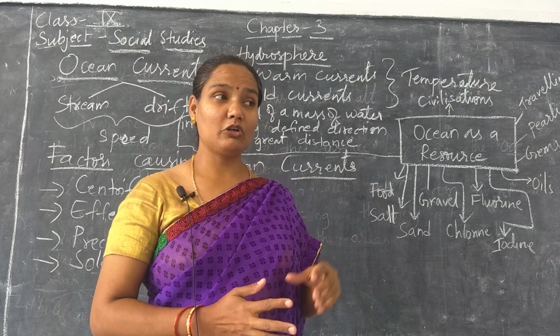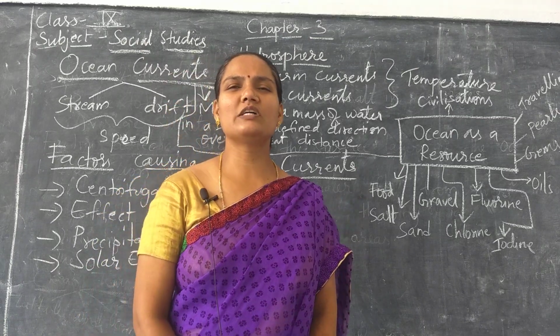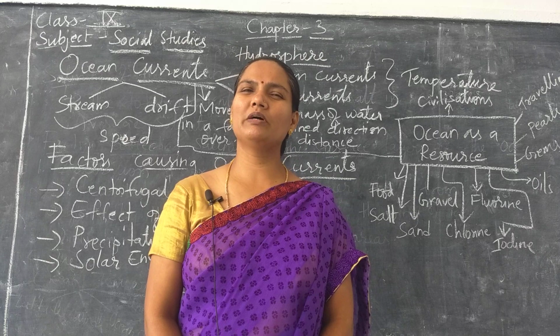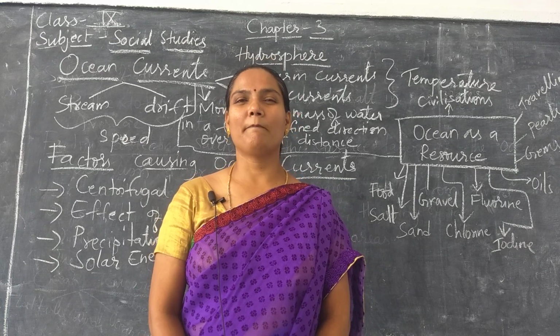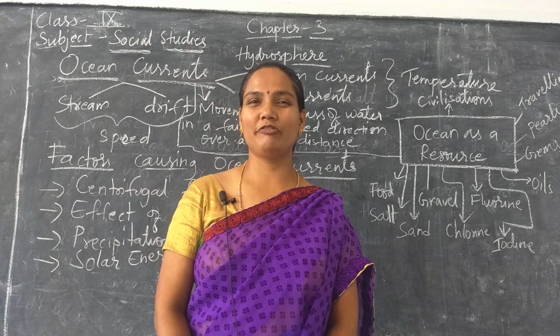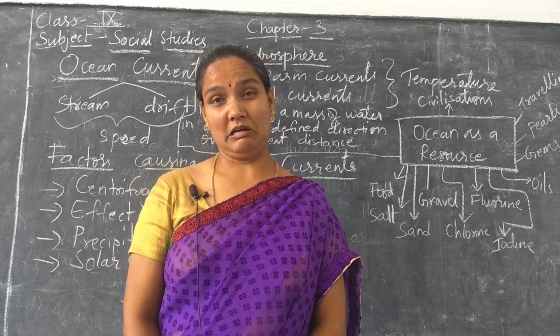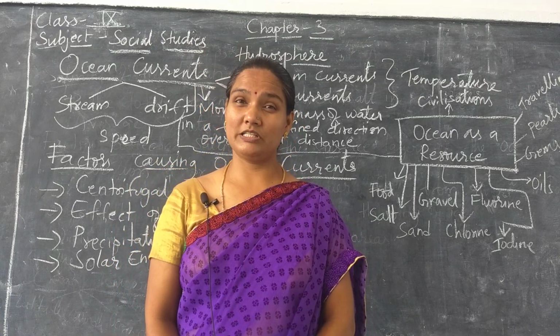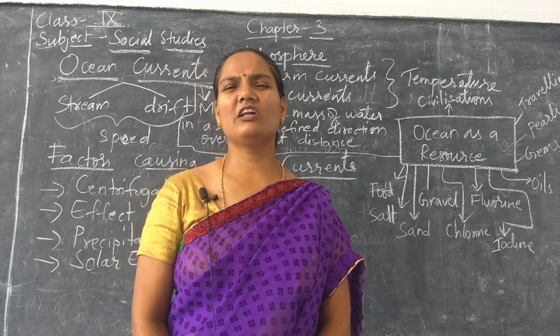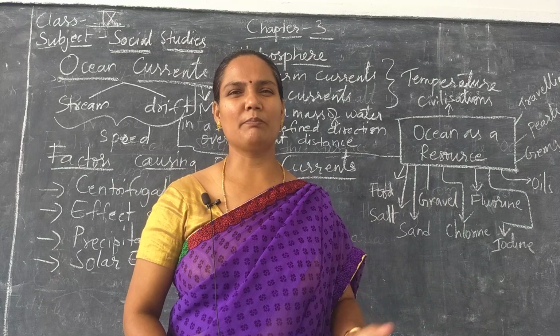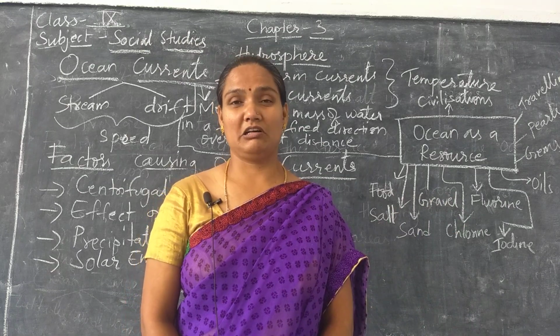But though oceans are useful to us in many ways, human activities are spoiling the oceans on a large scale. People are dumping oceans with waste, garbage, industrial effluents, poisonous waste, toxic materials, toxic waste. These all things they are dumping in the oceans and they are polluting the oceans.